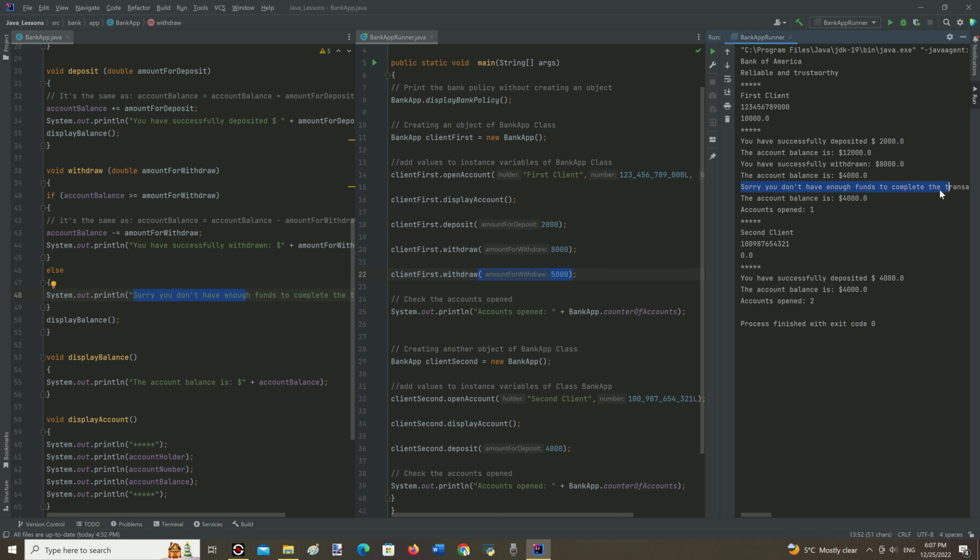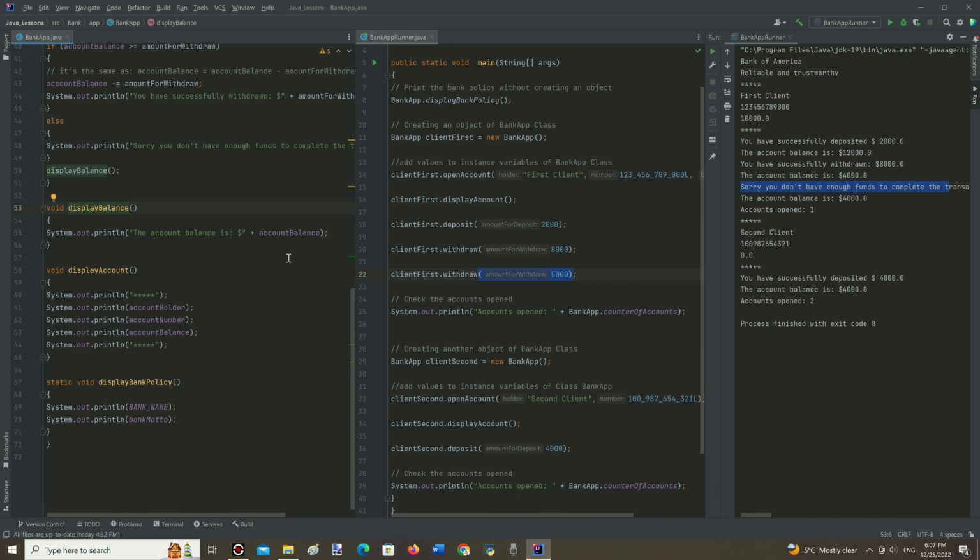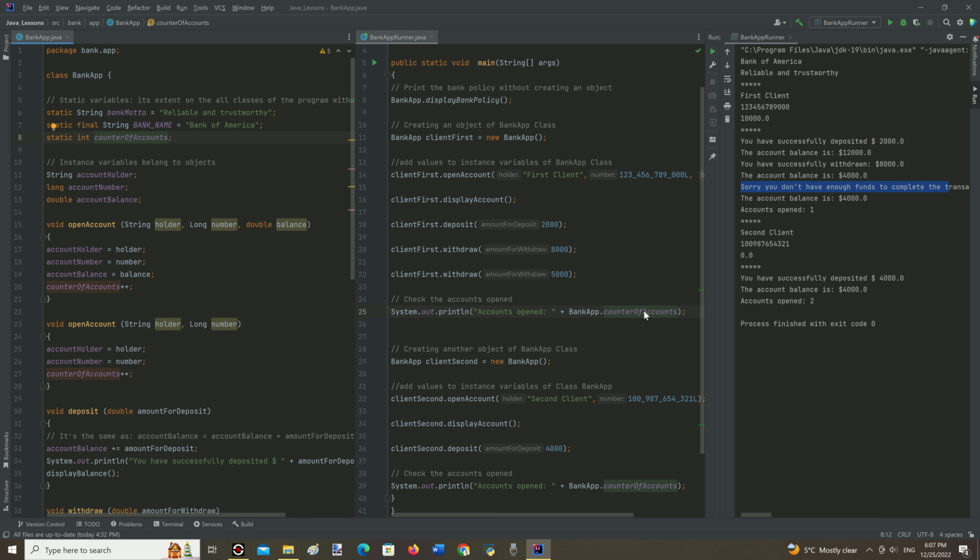Then the display balance method is called from inside the withdraw method. The System.out.println method just prints the text and the value of the static variable named counter of accounts. This line of code creates the second object from the BankUp class.